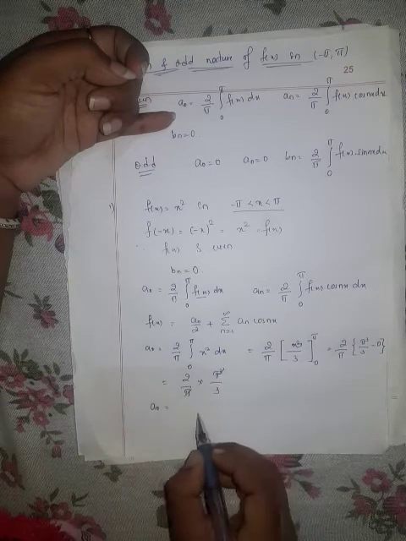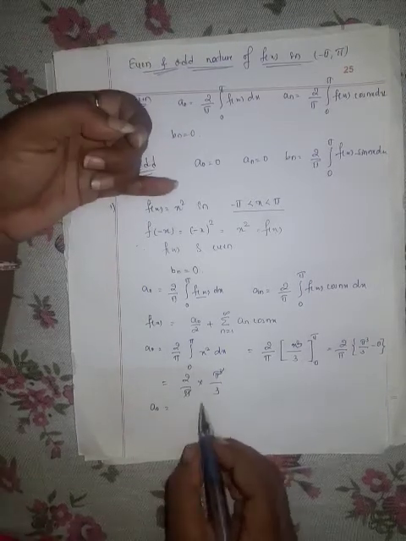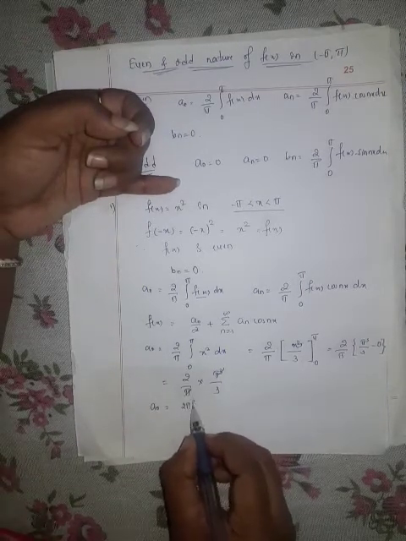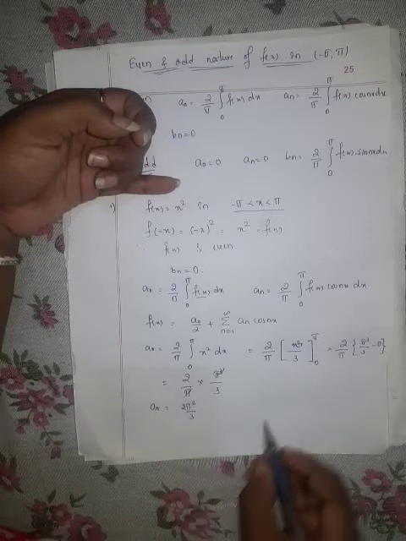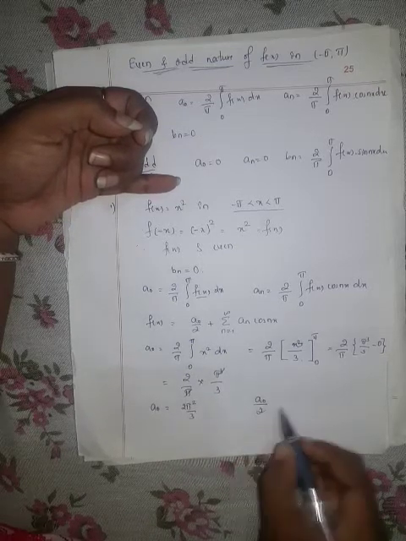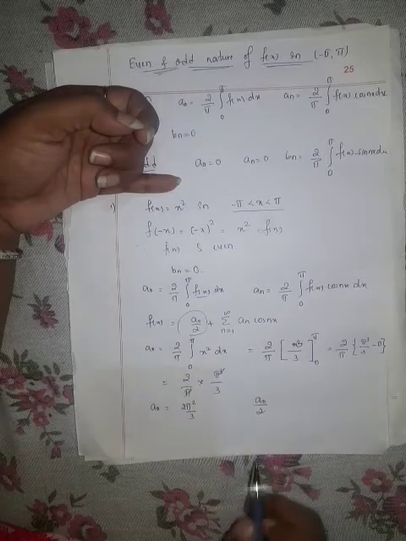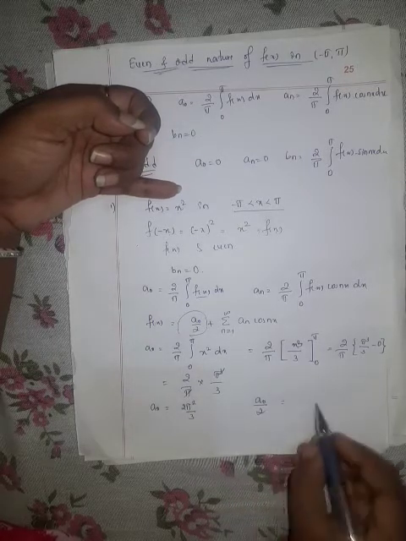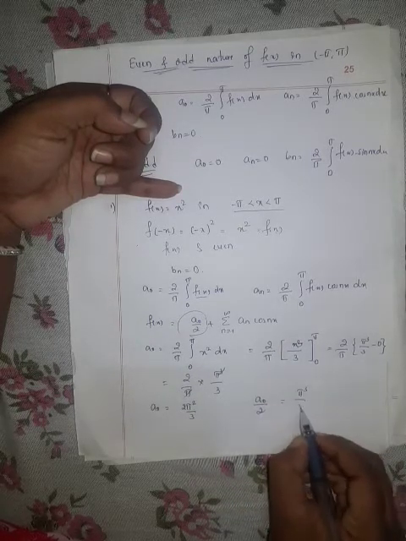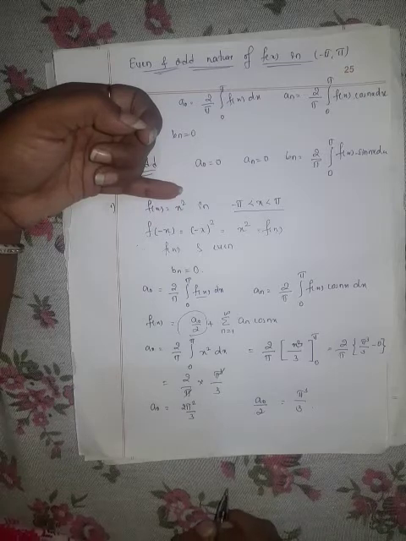our a naught is 2 pi square by 3. But what we want is a naught by 2, because here we want a naught by 2. A naught by 2 is nothing but pi square by 3. This is our a naught.